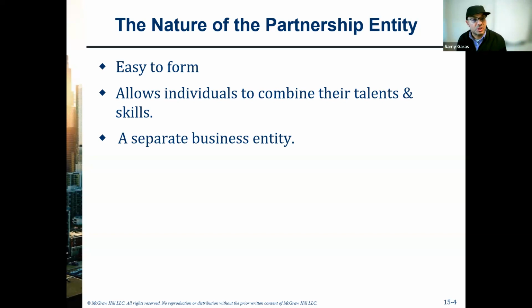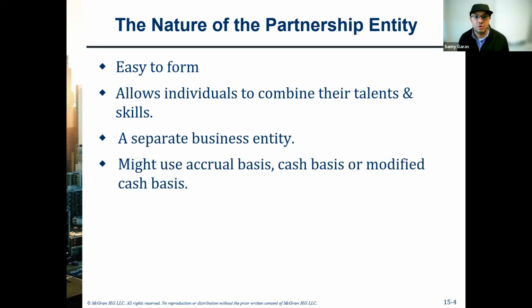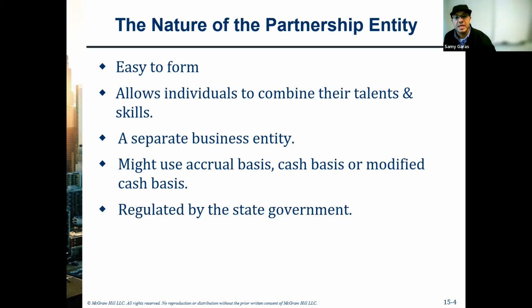It's separated from the owners. In what way? The partnership has to complete the 1065 tax form and submit it to show the profit, but it doesn't pay any tax on the income. Rather, it gives the income to the individuals, and the individuals pay the tax. So legally, the company is separated from the owners. It can use a different basis in accounting, either the accrual basis, the cash basis, or the modified cash basis. The partnership is regulated by the state government.